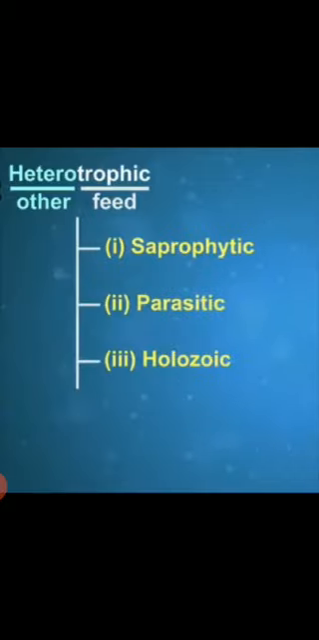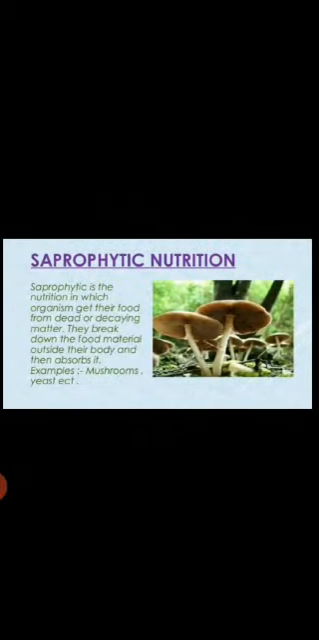Now, heterotrophic nutrition is further divided into saprophytic nutrition, parasitic nutrition, and holozoic nutrition. Let's learn about saprophytic nutrition. Saprophytic nutrition is a nutrition in which the organism gets their food from dead and decaying matter. They break down the food material outside the body and then absorb it. Examples are mushroom, yeast, etc.